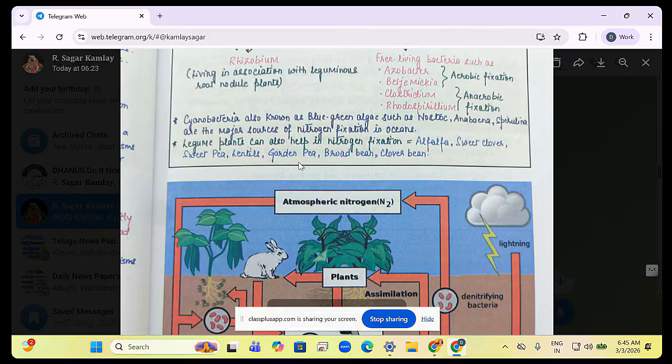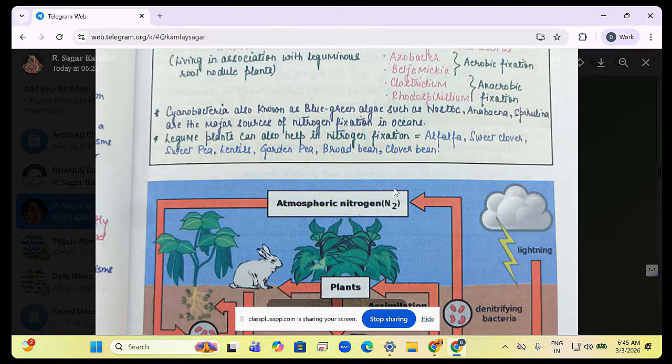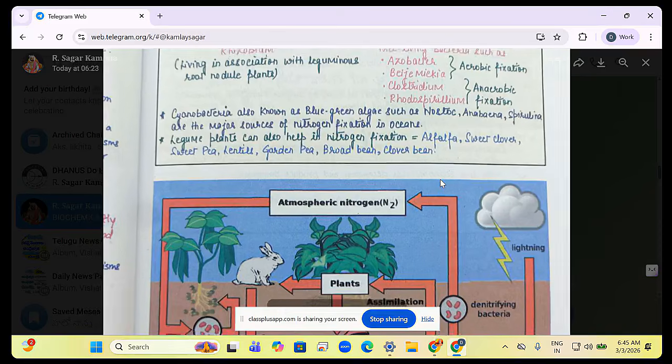So beans, peas, alfalfa, clovers, these are the things that we have. So here the answer will be chickpea, clover definitely, 3, 4, alfalfa 1, 3, 4. So remember the names by heart. Legume plants: alfalfa, sweet clover, sweet pea, lentils, garden pea, broad bean, clover bean. Right? Learn it by heart. That's it.